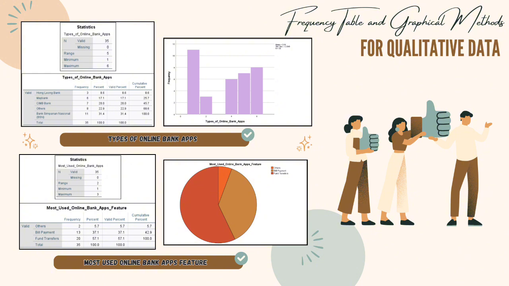Lastly, for most used online banking feature, auto-deducted can be bought for bill payment and fund transfer, frequency at 5.7%. After that, 30 frequency are for bill payment, 37.1%, and funds transfer frequency is 20, 57.1%.